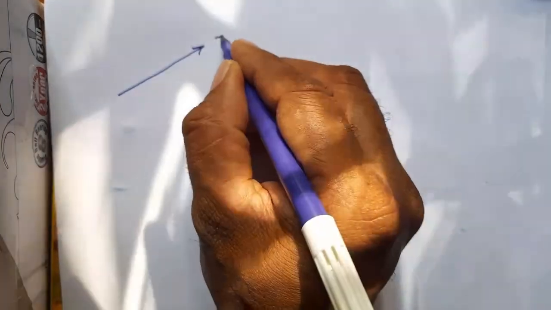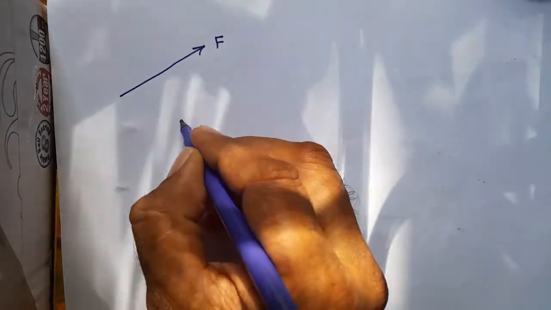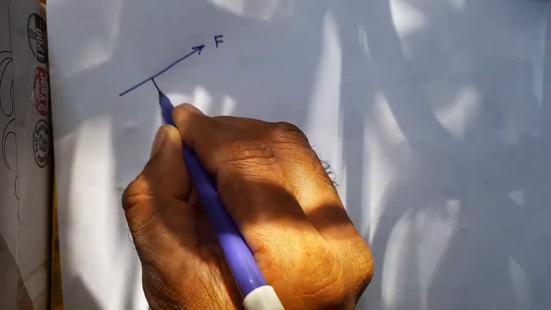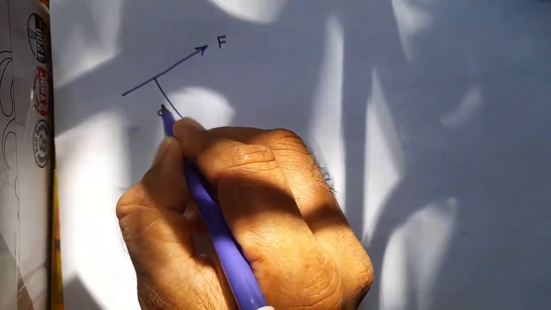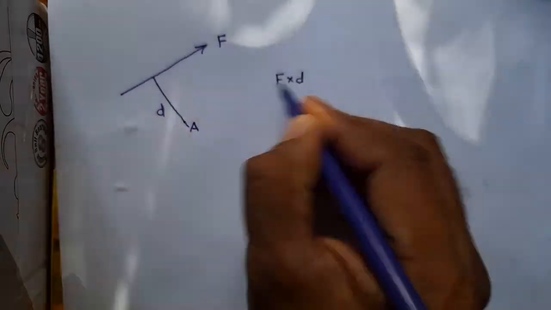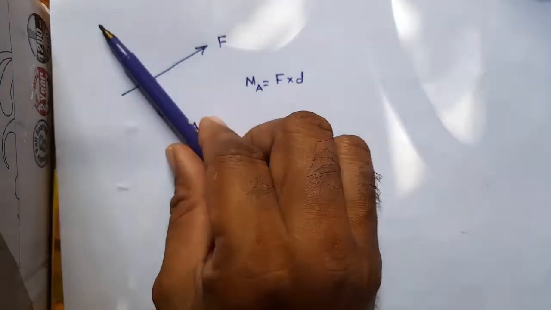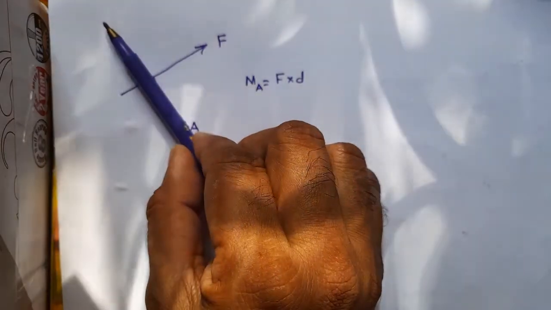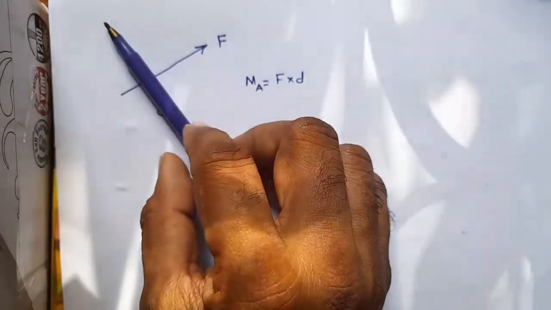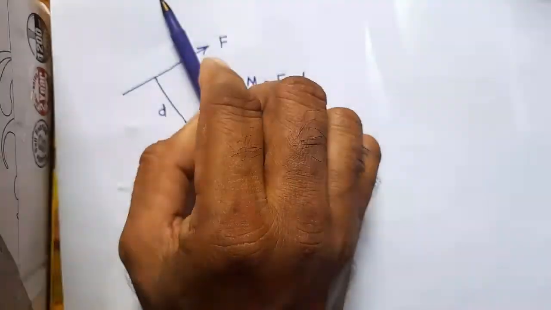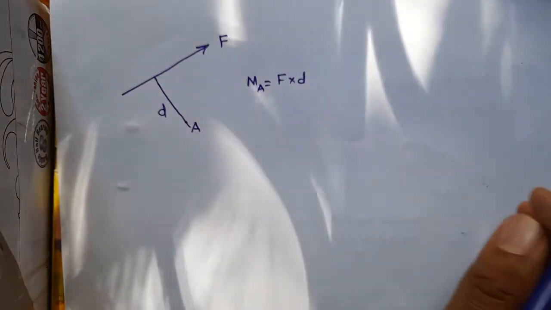Say there is a force here, F, and there is a point here, let us call it A, and this perpendicular distance in this case is, say, D. The moment about A will be F into D, and the sense will be, as you can easily make out, put something here, and in place of A you pivot, and at F you apply force. See, it is turning in the clockwise direction, so the moment will be positive in this case.